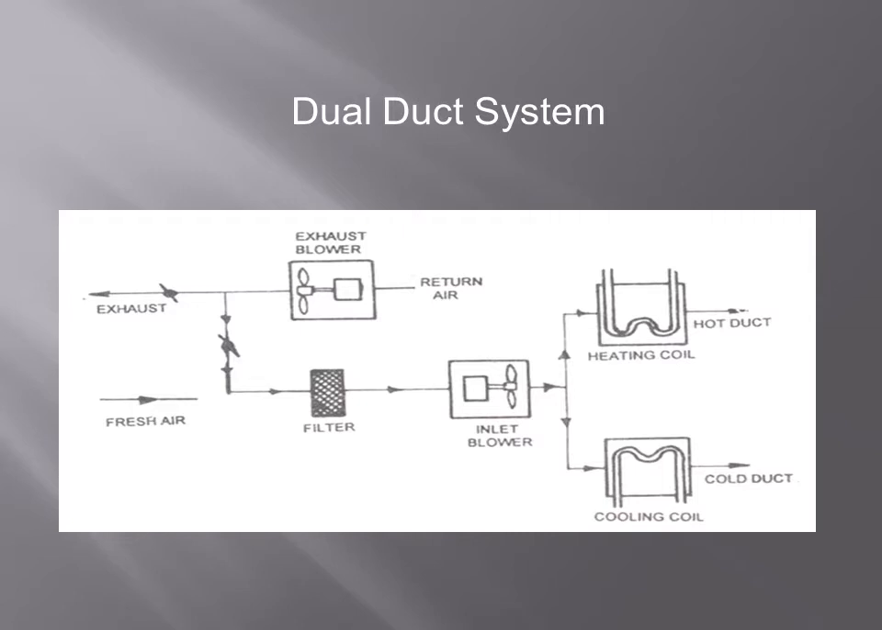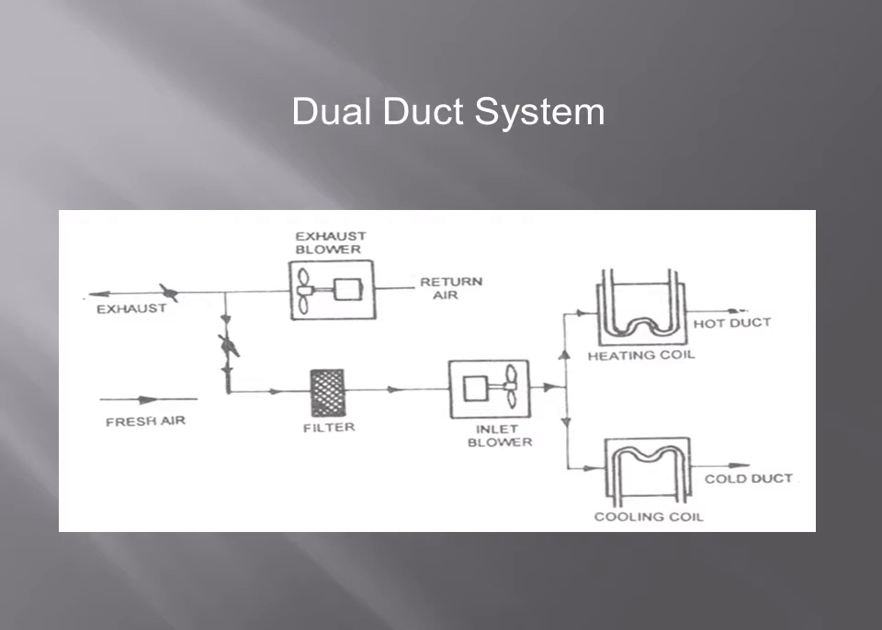So here what is happening, we can control the quantity of air passing through the hot and cold ducts. We can control by using terminal units. We are controlling the hot and cold air. You can see the diagram here. So fresh air from atmosphere is filtered, and we have a blower there. From the blower we are using two ducts now. One is going to the heating coil, the other is going to the cooling coil.